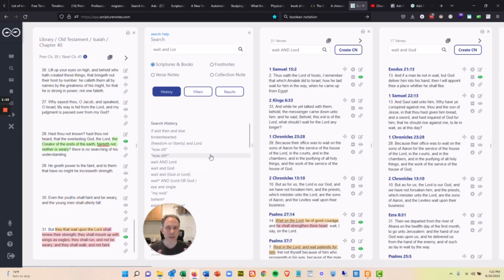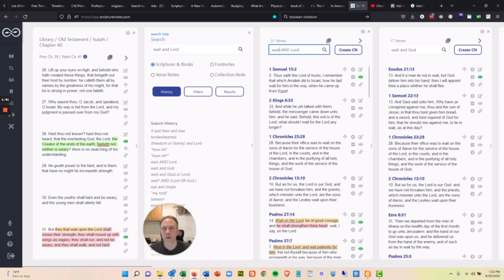But we want to search for wait and Lord. So if I was doing a search for wait and Lord verses, what that means is the system, instead of doing a search for a single word, is going to search for all the verses that have the word wait in it. And then it's going to filter down and make sure it also has the word Lord in that verse somewhere. So I do that search and I get 31 results.